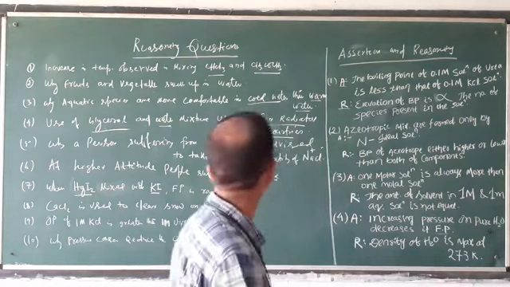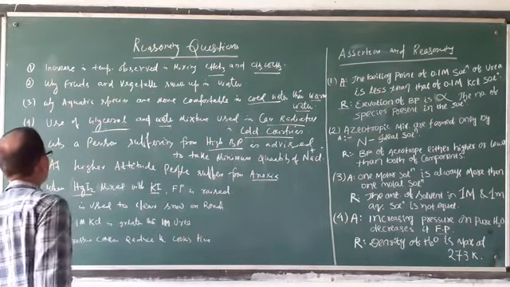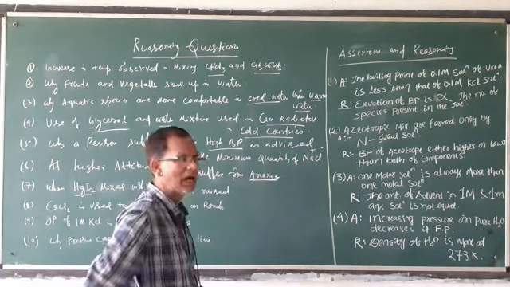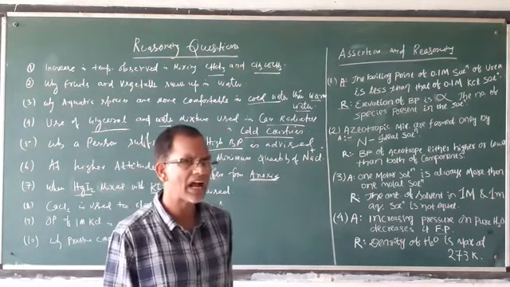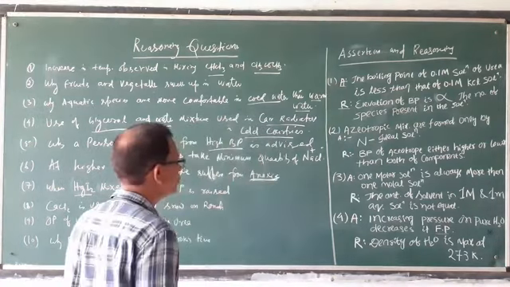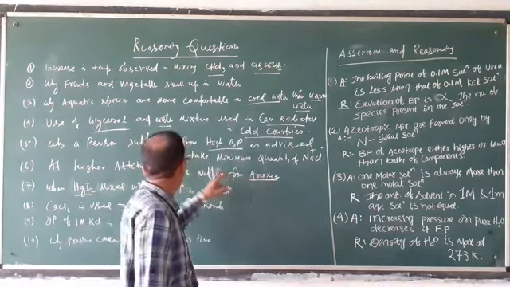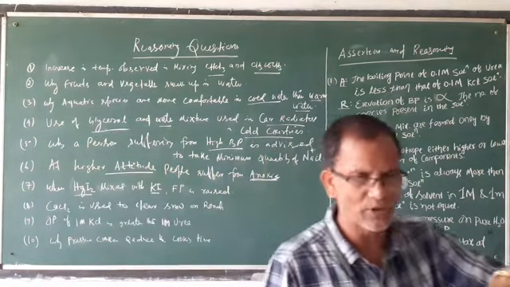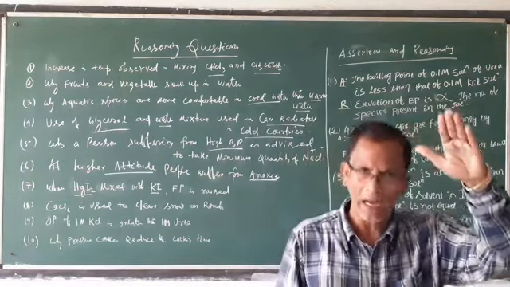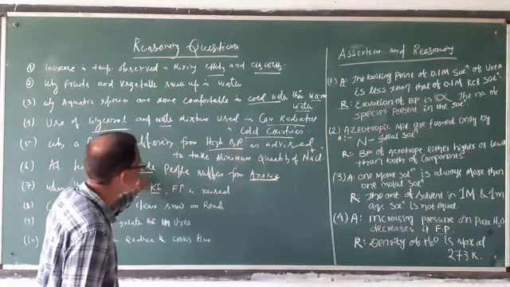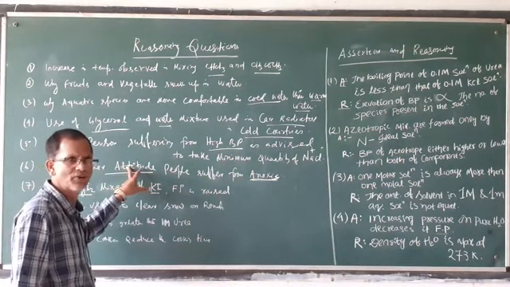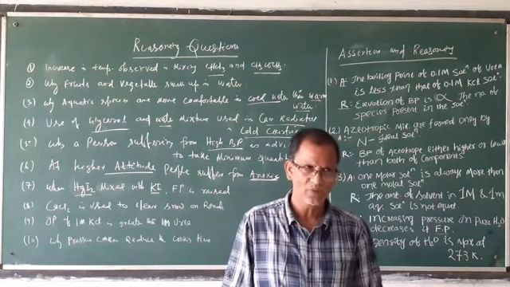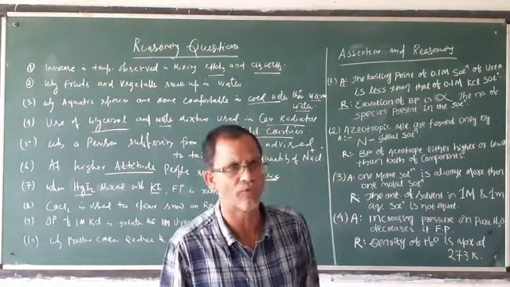Then the sixth question: at high altitude people suffer from anoxia. Anoxia is a disease due to lack of oxygen in the blood. At high altitude, what happens? Pressure is low. According to Henry's law, high pressure means a high amount of solute. If pressure is more, more gas will dissolve. Partial pressure is directly proportional to mole fraction.